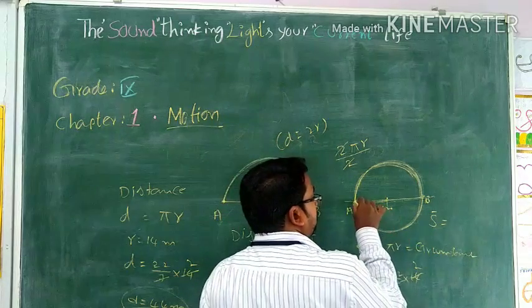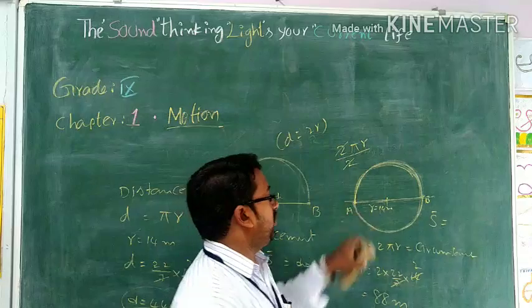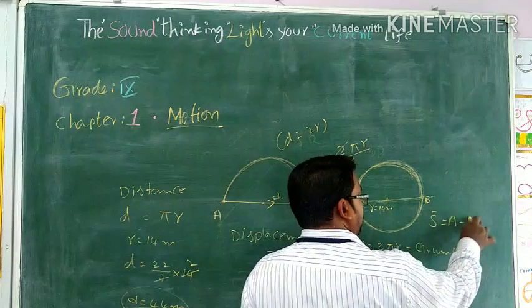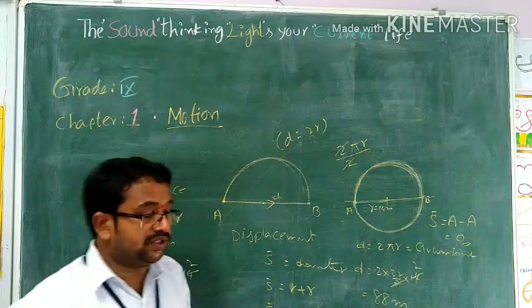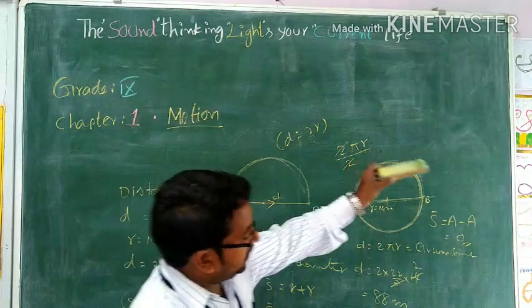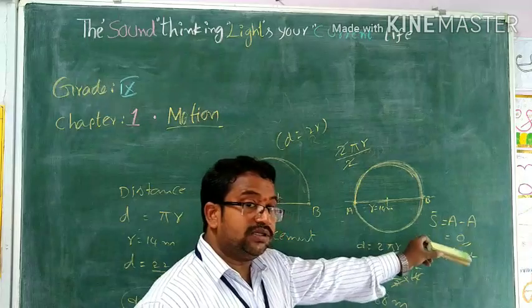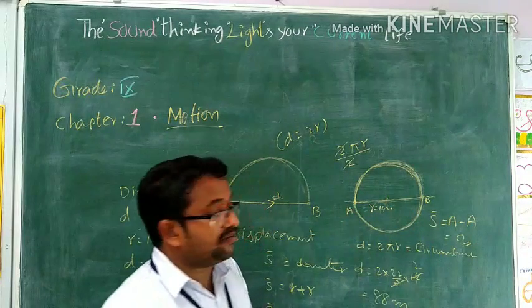Displacement is the shortest distance between starting and ending point. Starting point is A, ending point is also A. So what is the displacement? 0. So from this you can analyze one thing, the displacement may be 0. There may be chances that the displacement becomes 0.